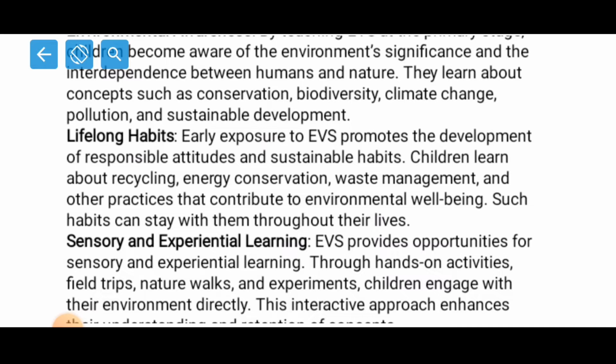They know how to use environmental resources judiciously. Children learn the concept of recycling, the concept of conservation of energy, how to conserve energy, and how to practice waste management and other practices that contribute to environmental well-being. All right, and these habits are going to stay with the children throughout their life. There are different examples, like waste management.